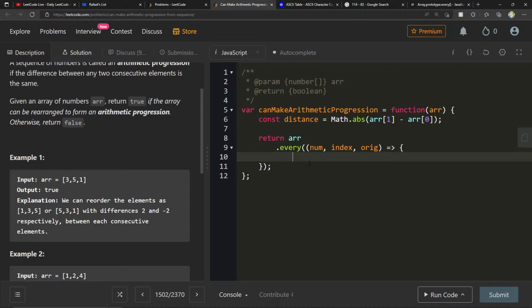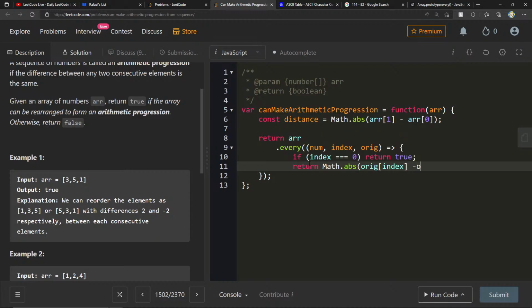Here what we can say is if index equals 0, we just return true. Else, whenever it's 1, we just return, can we just do Math.abs? Yeah, return Math.abs of orig at index minus orig at index minus 1 is equal to distance.